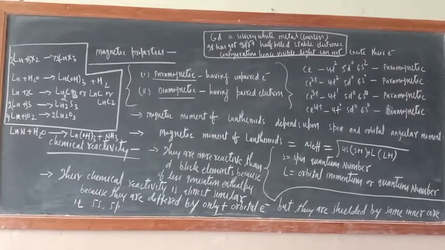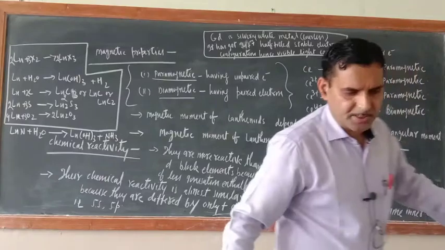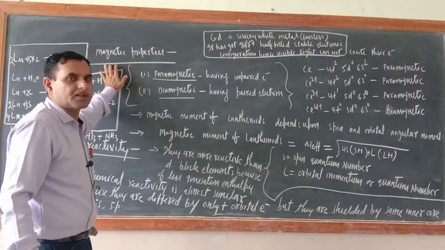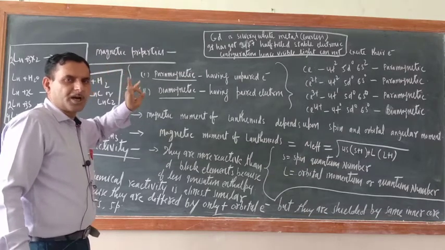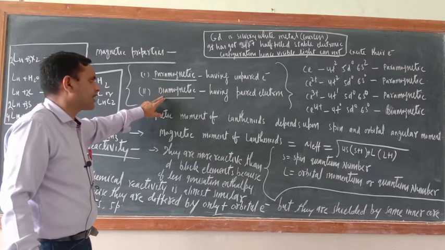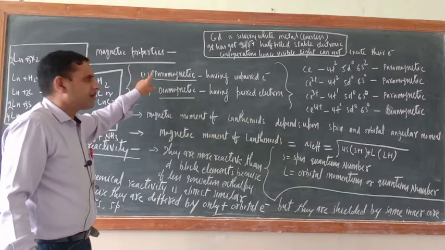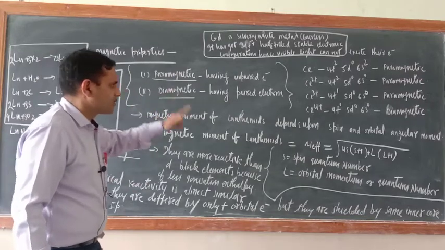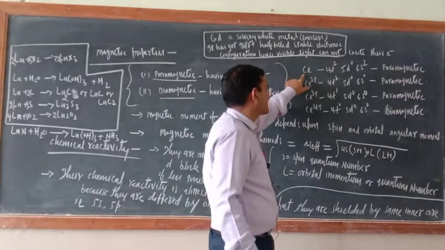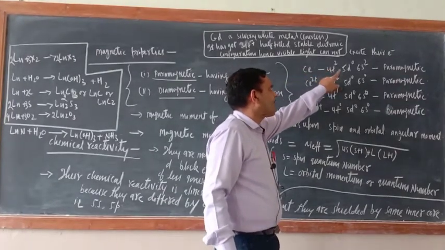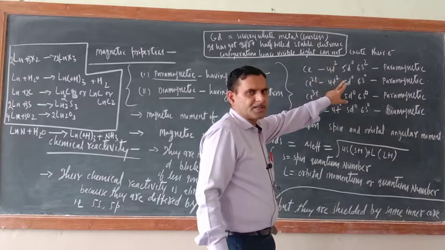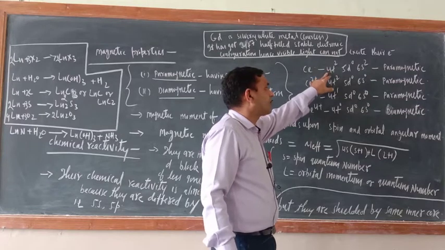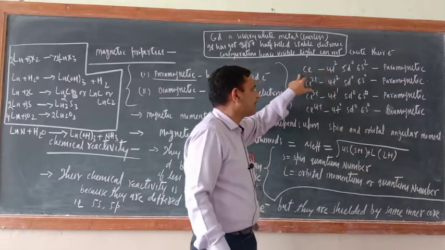So dear cadets, just see now magnetic properties. So just see, the magnetic properties of transition elements are because of the presence of unpaired electrons. So there are two types of magnetic property, paramagnetic and diamagnetic. Those which have unpaired electrons are paramagnetic, and those which have paired electrons are diamagnetic. Okay, so just try to understand. One example I took here, cerium 4f2 5d0 6s2. So 6s is a paired electron, but 4f has 7 orbitals, and 2 unpaired electrons are there. So that is why cerium is paramagnetic.